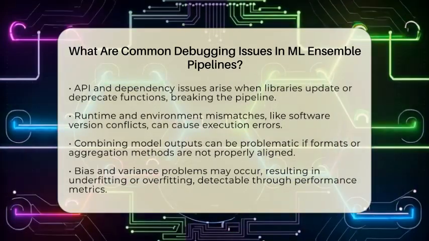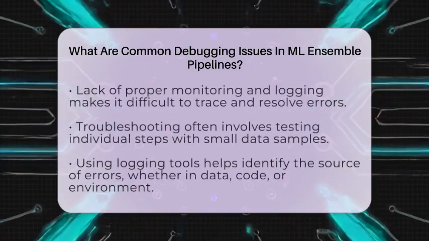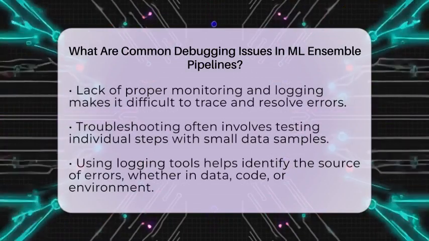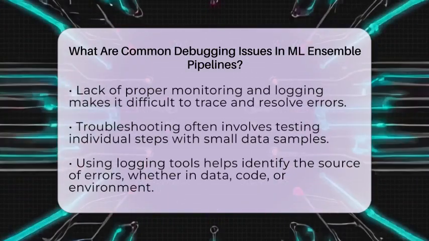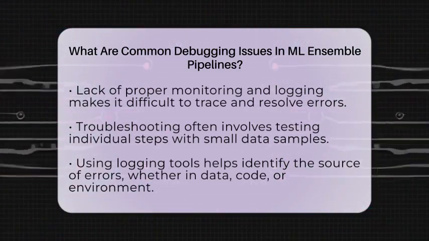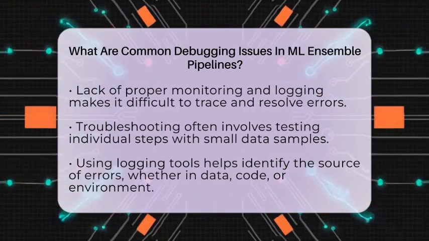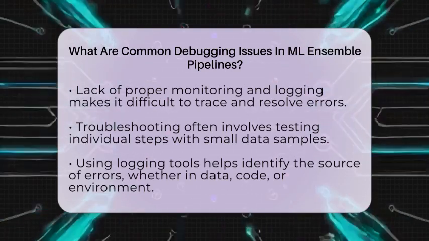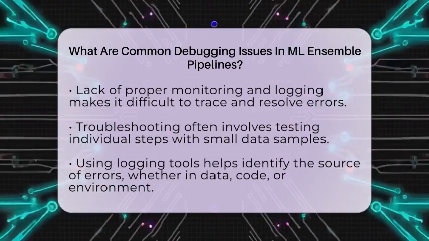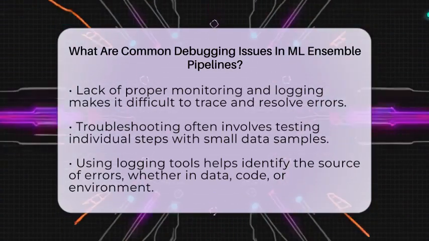Runtime and environment issues also cause headaches. When pipelines run across different systems or in distributed environments, mismatched software versions or missing dependencies can lead to errors. Debugging these requires replicating the environment locally with sample data to see where things go wrong before running the full pipeline.